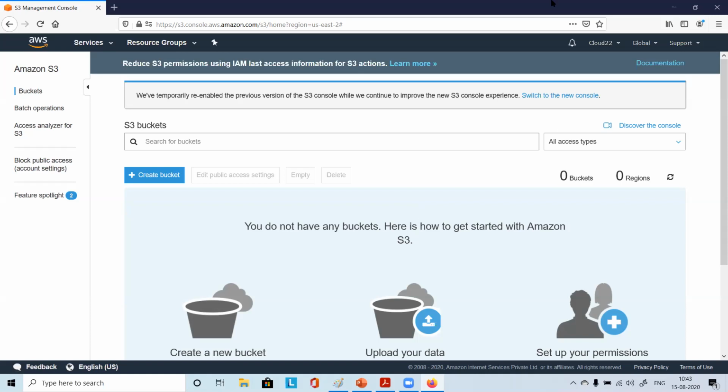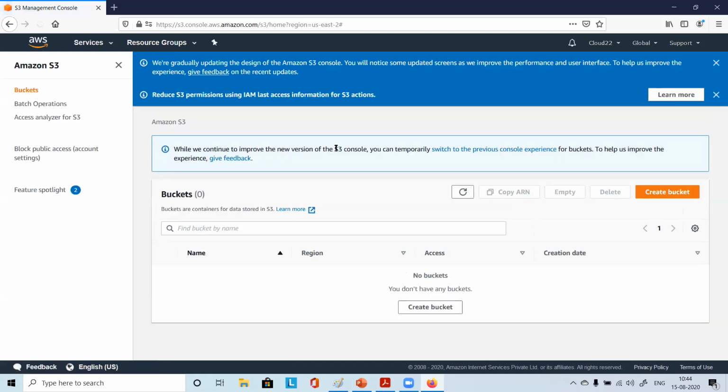If you switch to the new console, just the look and feel will change. Nothing else will change. You can just click on it and see. So you can switch to the previous version.